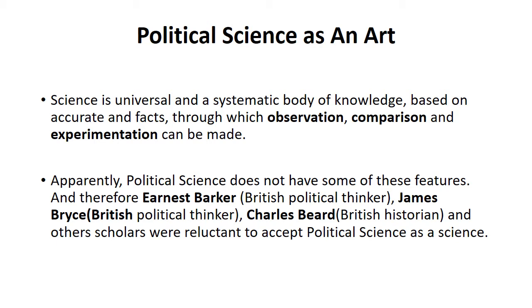Because they think that some features which are supposed to be present if you are talking about a science, such as observation, comparison, experimentation or evidence, are missing in political science. That's why Ernest Baker, James Bryce and Charles Brett think that political science is not a science. They are reluctant in accepting political science as a science.